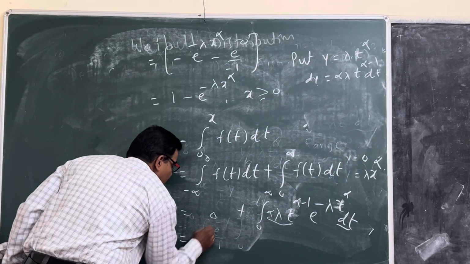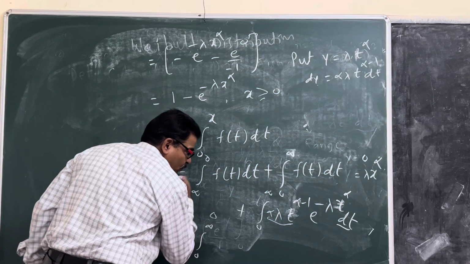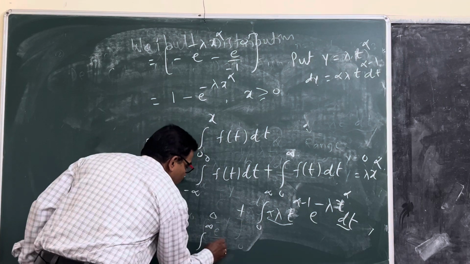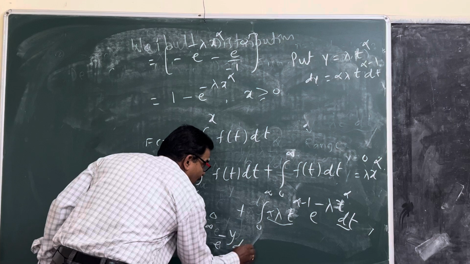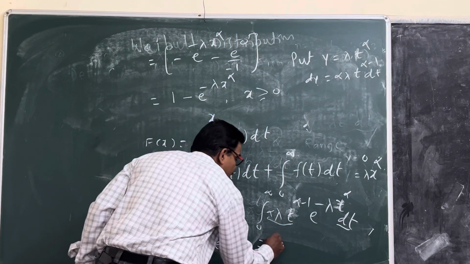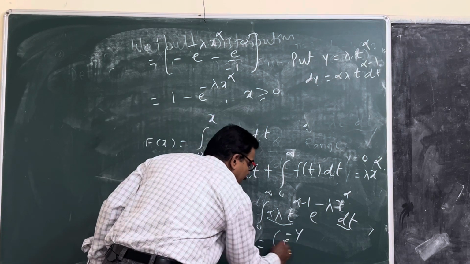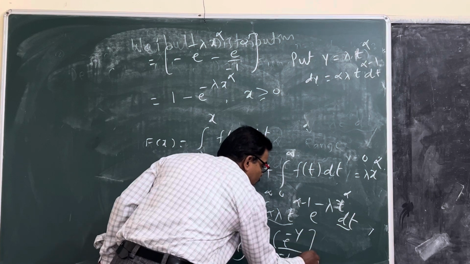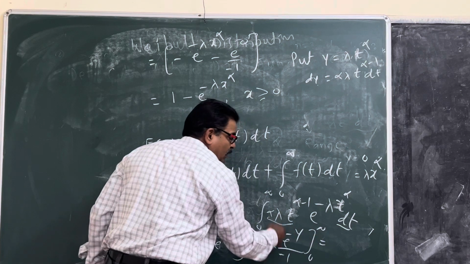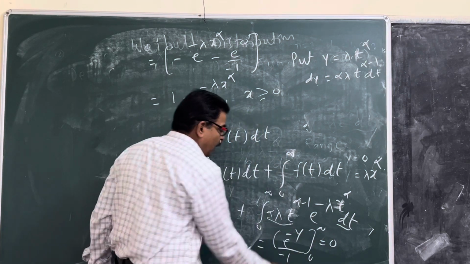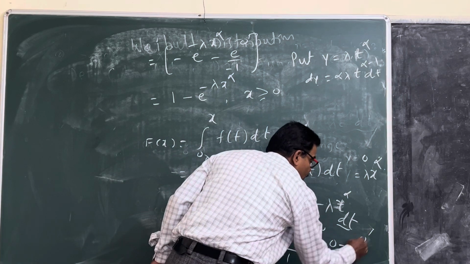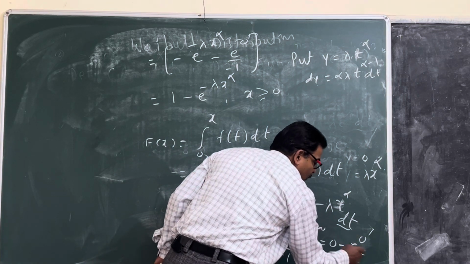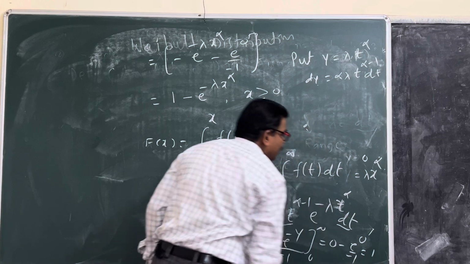Integrate this: e raised to minus y divided by minus 1, from 0 to infinity. E raised to infinity is 0, and e raised to 0 divided by minus 1 gives minus 1, so minus minus plus 1, we get 1.